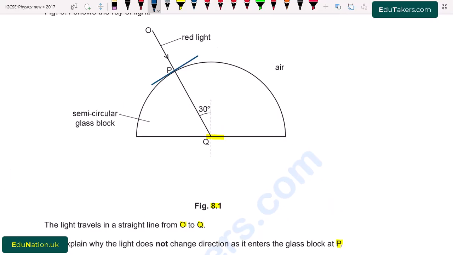When I draw the tangent at the semicircular glass block, the ray of red light and the surface, both of these are perpendicular to each other. There is an angle of 90 degree between them. When there is an angle of 90 degree, the ray does not change its path. It goes straight into the glass block.